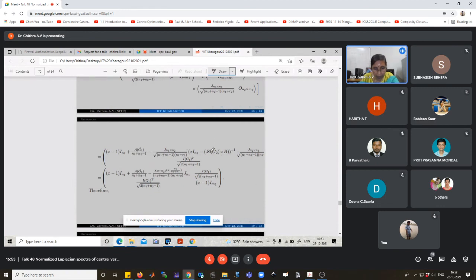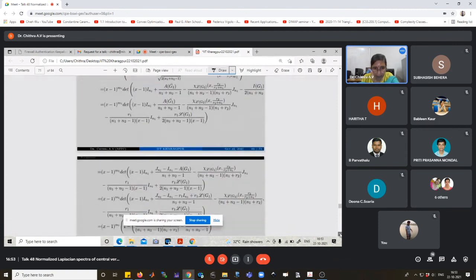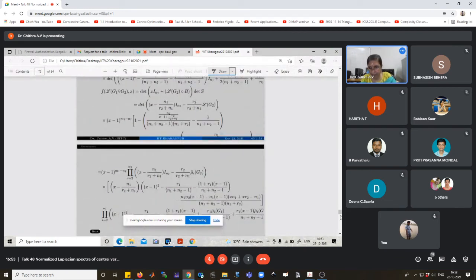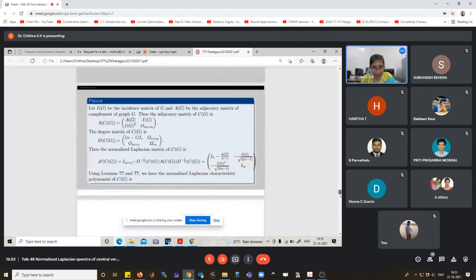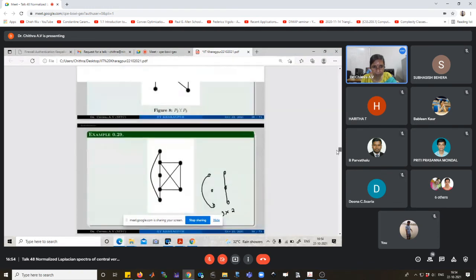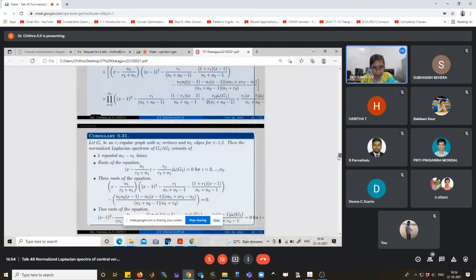Okay, and using the formula related to this one, we can represent chi alpha of G2, chi of L of G2 times R2 by R2 plus N1, J N1. And simplifying, finally we get the result. Okay, I am not explaining the details. If the graph is repeated, then we get the roots of the equation this way.